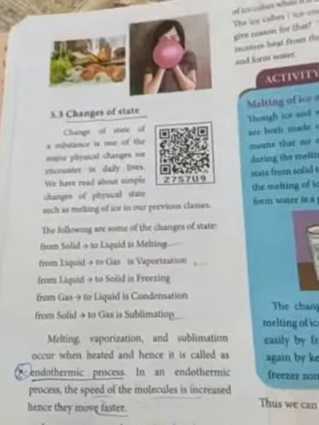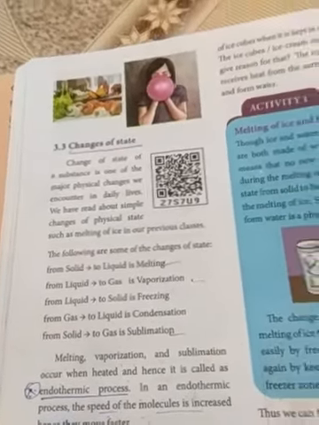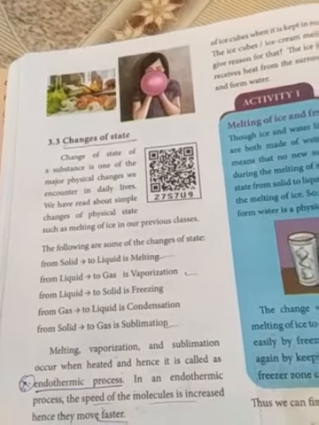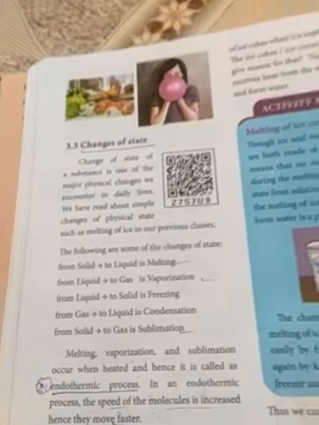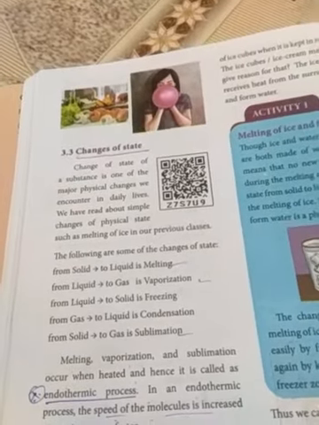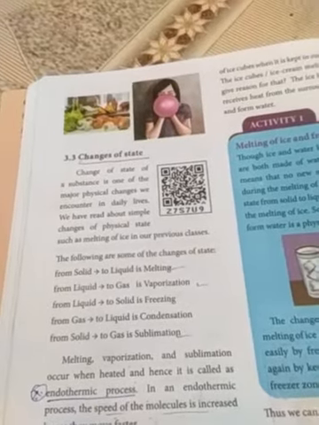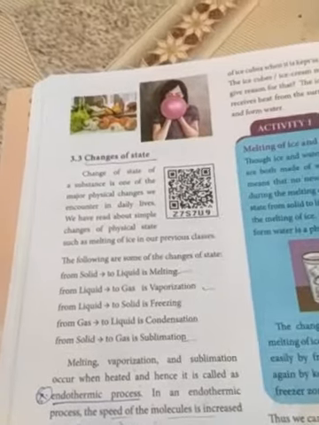So now you see that melting, evaporation and sublimation occur when heated, and hence it is called an endothermic process. So it's a very important one, endothermic and exothermic. Okay, coming to the 2 mark questions. Melting, evaporation and sublimation occur when heated, hence it is called the endothermic process.